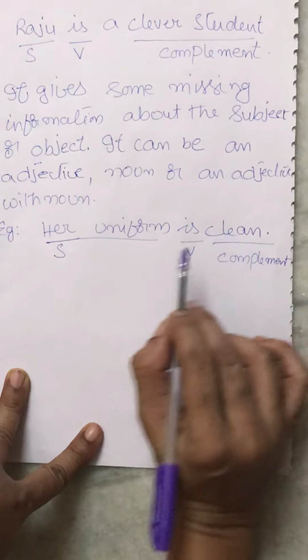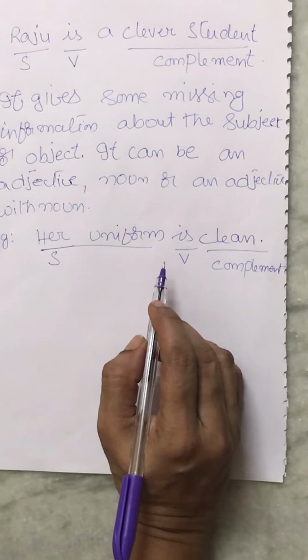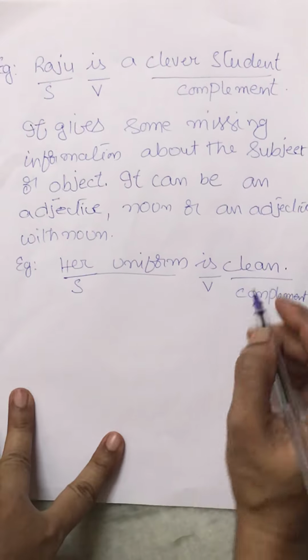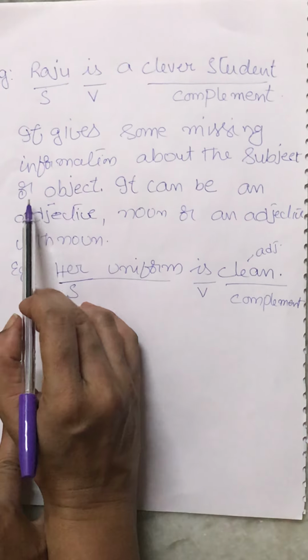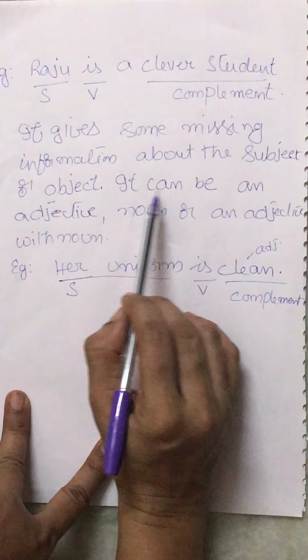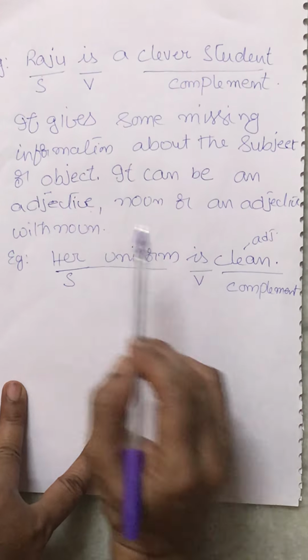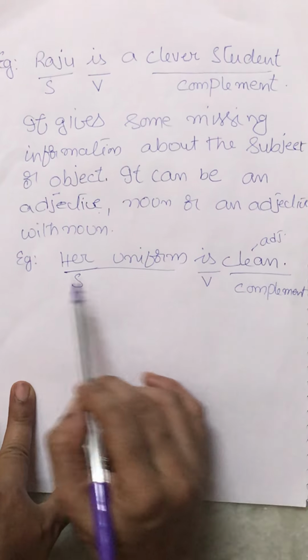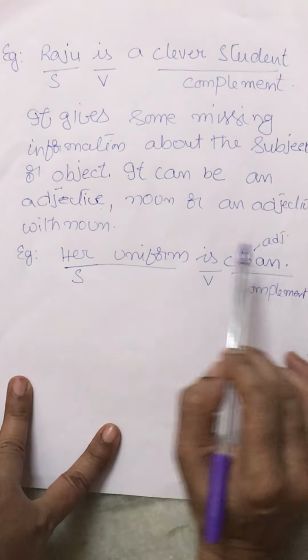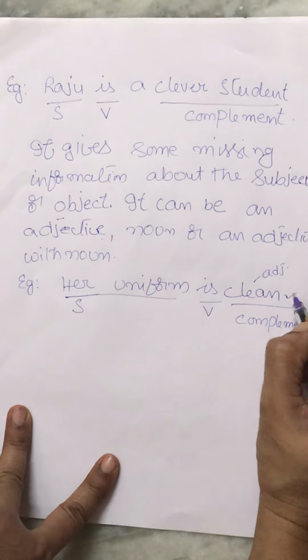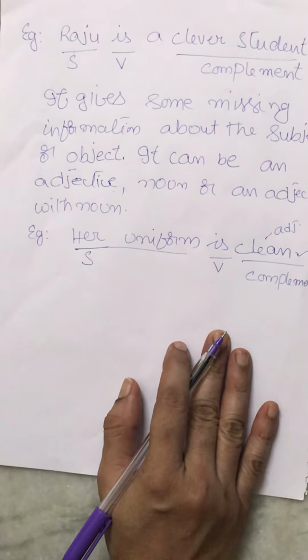Now if a word describes the noun, what is it? Adjective. We learnt in the previous classes. So here what did we say? It can be an adjective. So here what is the complement in this sentence? Clean. It is an adjective. So it justified the definition here. Okay, children?